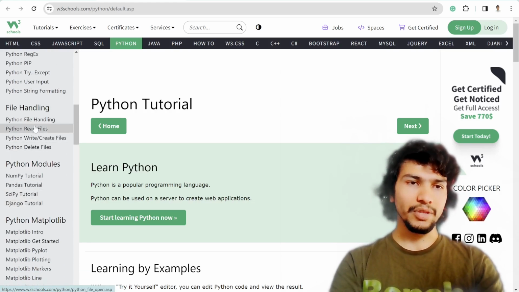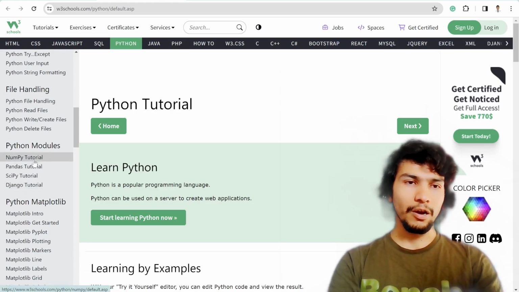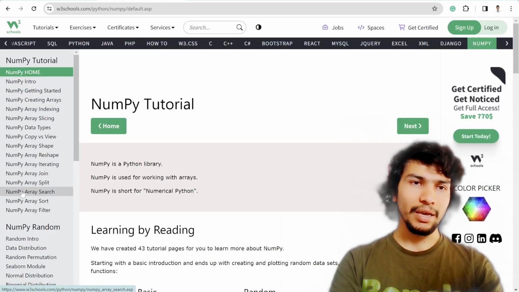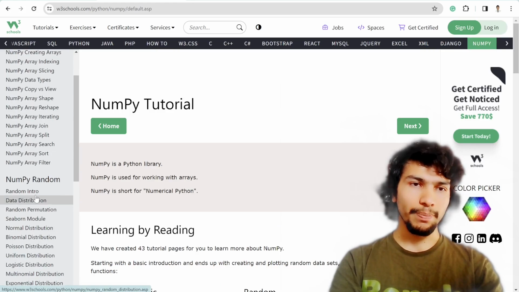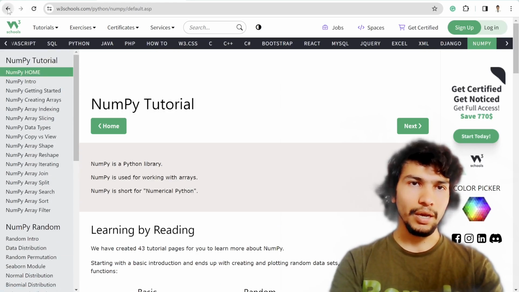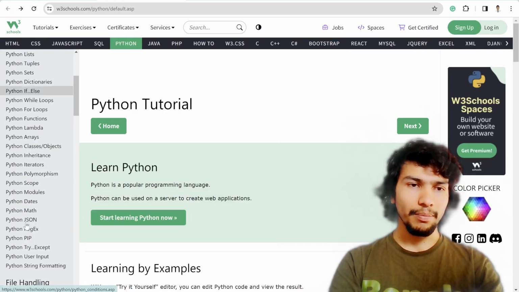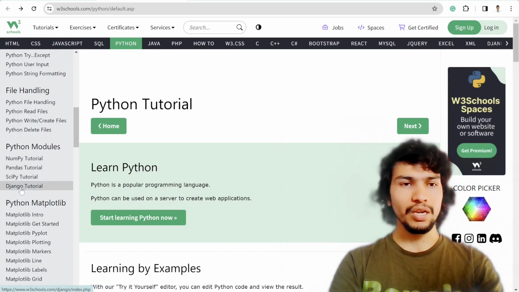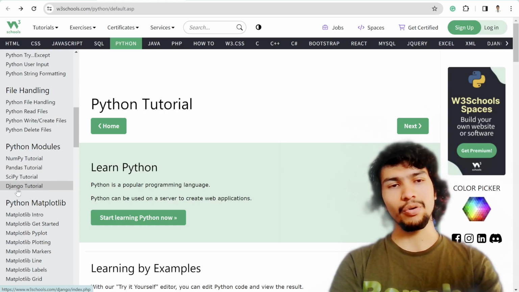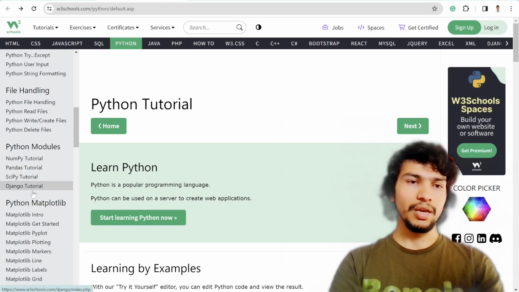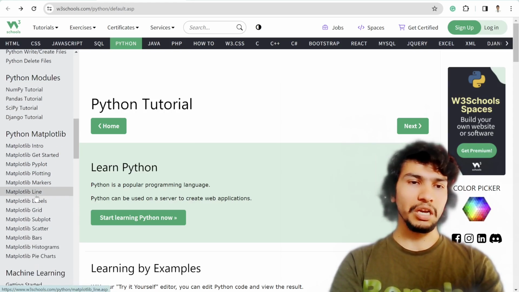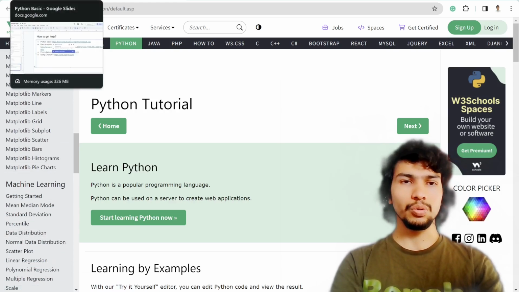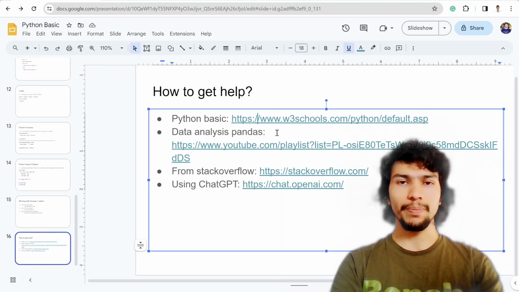They even have tutorials for very popular libraries like numpy. And as I showed you the pandas one, sorry, I jumped into the numpy, maybe, yeah. So for pandas they have a tutorial. Even for web development, Django, they have a tutorial. And of course you can explore these whenever you have time to dive more into the Python world.